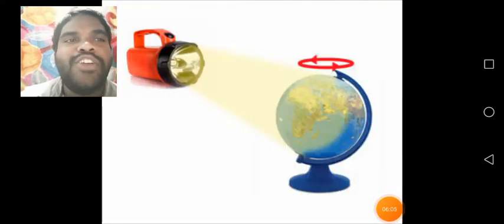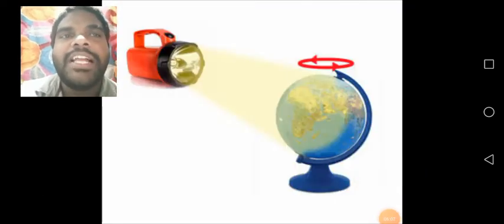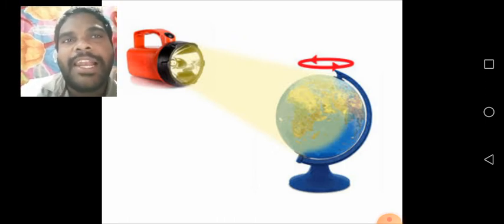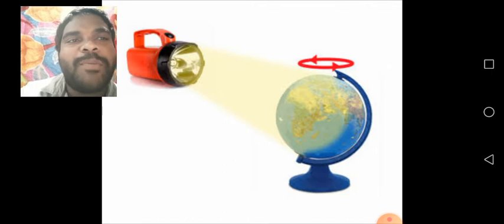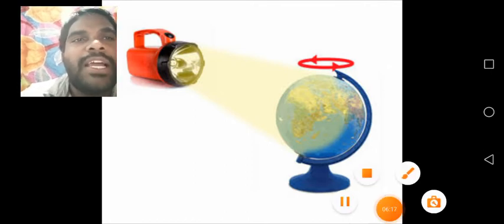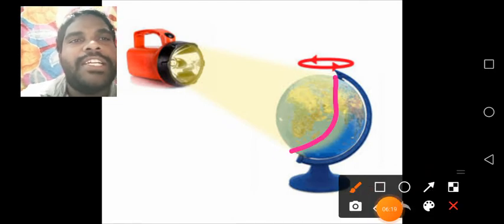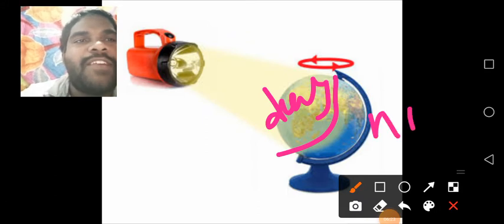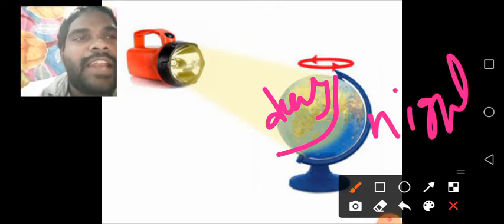Listen, children, observe that activity here. They take one torchlight, and the torch lights only half of the pot. Only half of the pot receives the light. See here, where the torchlight falls it is day, and the part away from the light is night.